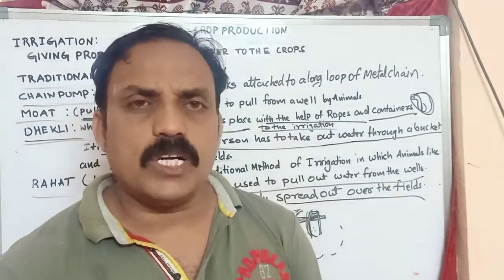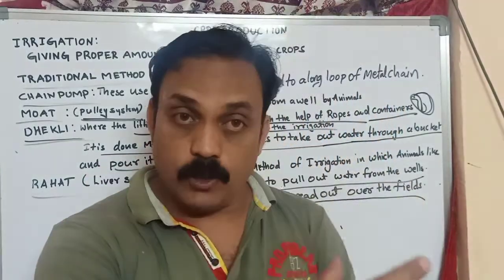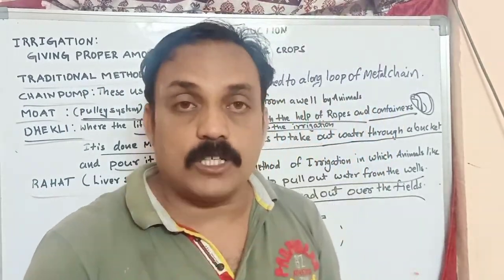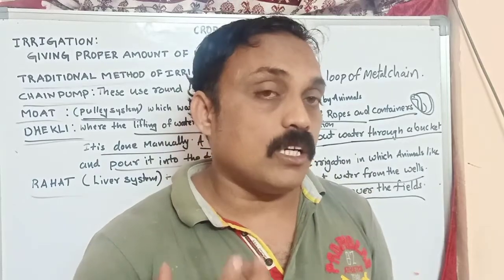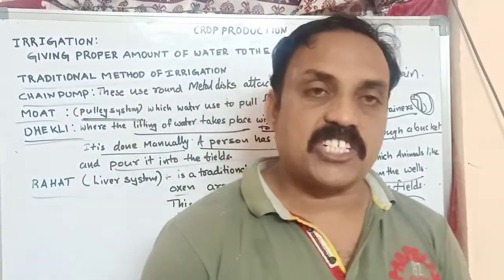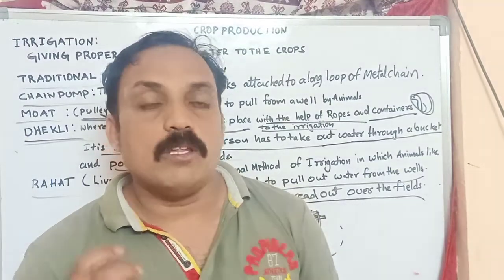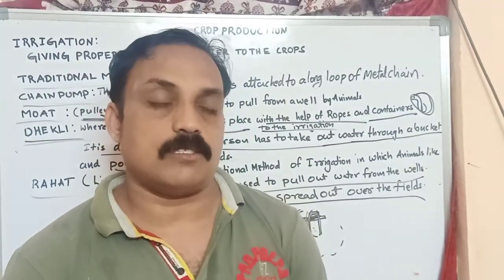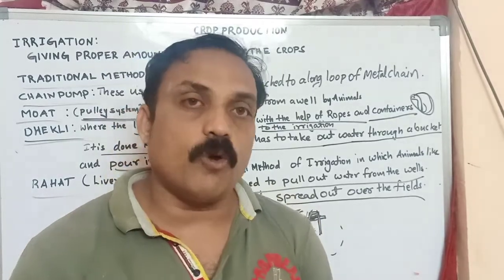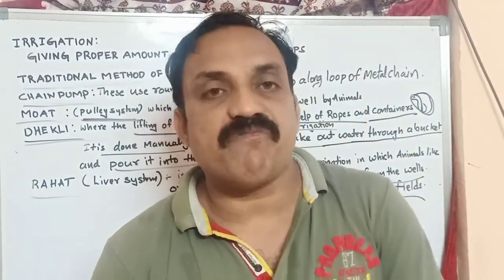Generally, what is the importance of irrigation? Irrigation means we are supplying water to the crops. Why are we supplying water to the crops? What is the importance of water to the crops? Without water, it is not possible for crops to live. Why? Because water is a very important factor for the crops. The water is useful in the process of photosynthesis. In the process of photosynthesis, food is prepared. That means without water in plants, food is not prepared. So water is a very important factor for plants.